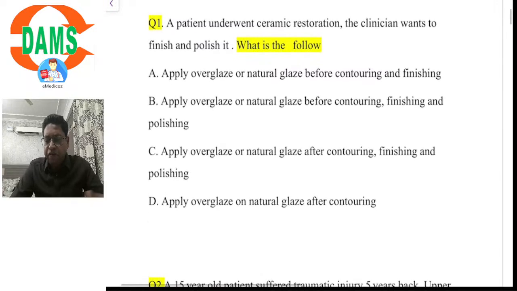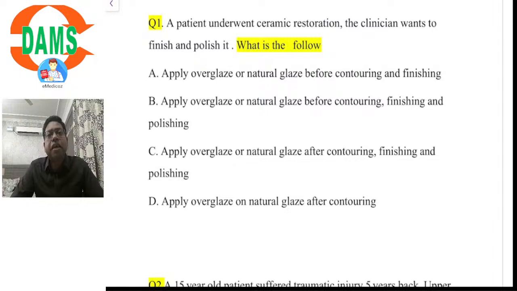If you do not look at the confusing words like overglaze or natural glaze, simply we talk about the glaze of the ceramics. When we discuss ceramics in class, we have seen that ceramics should have a highly glazed surface, and once a ceramic prosthesis is delivered, it should be delivered in the fully glazed state. There should be no grinding or removal of the glaze layer, as that reduces the strength of the porcelain markedly. So applying the glaze or the natural overglaze should be the final step.